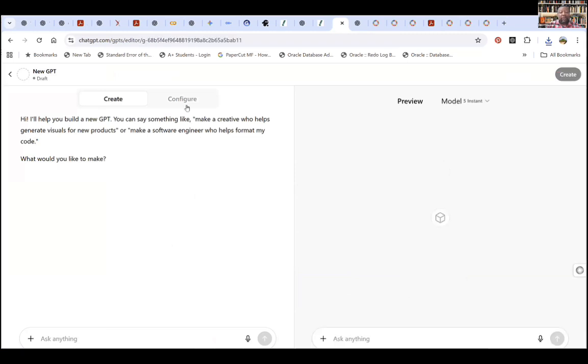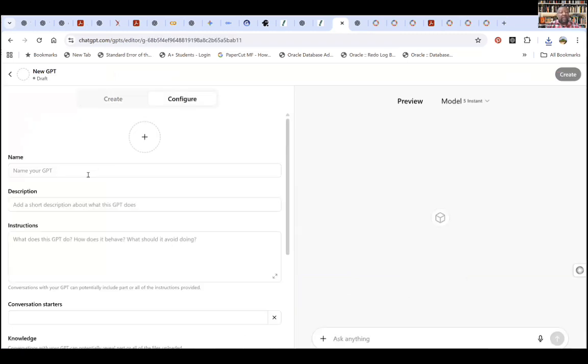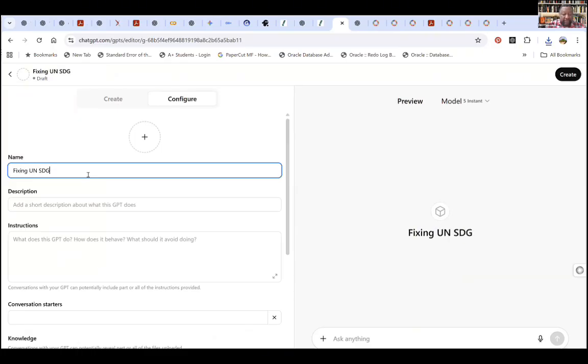So I would configure a new GPT and I will call my GPT fixing UN SDG 4 problems on education.